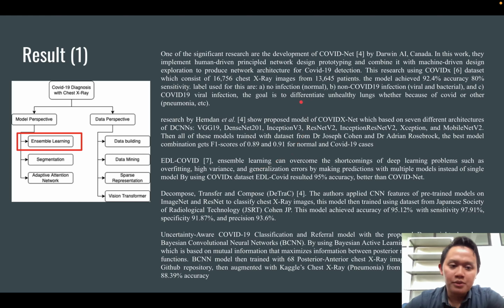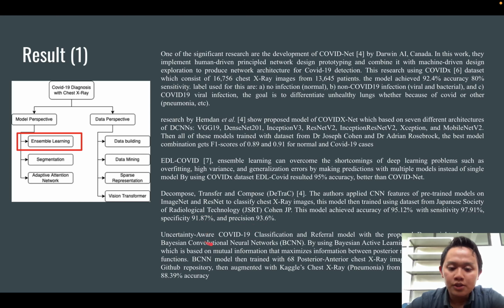So the development from this, there are ensemble learning, which is using a lot of different architectures, and EDL COVID using the COVID-X dataset resulted in 95% accuracy, so it's better than the COVIDNet. Also, there are other methods. There are decompose, transfer, and compose, DTRAC, using the Japanese Society of Radiological Technology dataset, and it gets 95% accuracy.